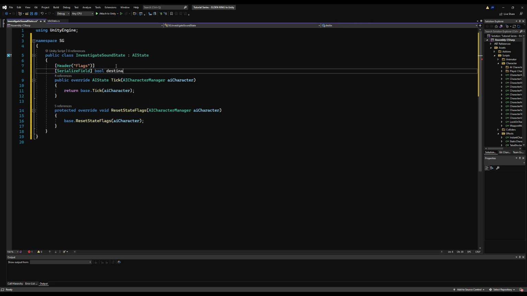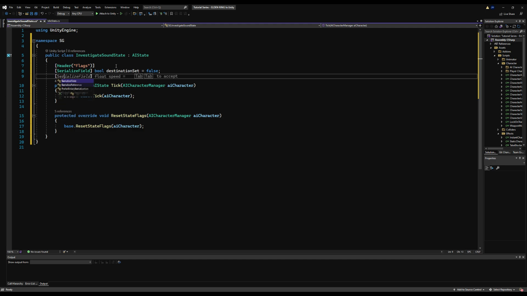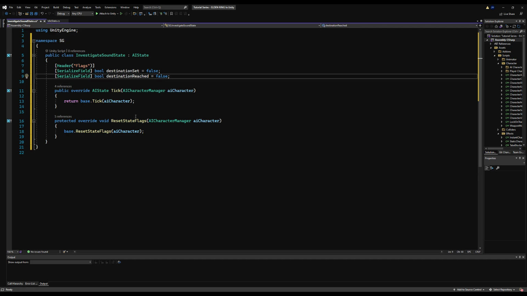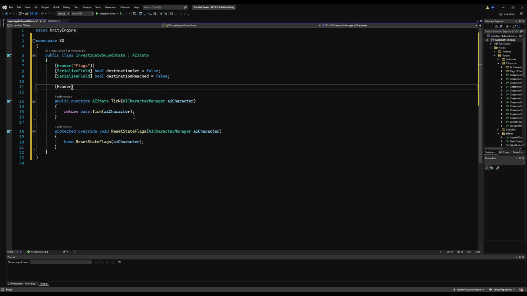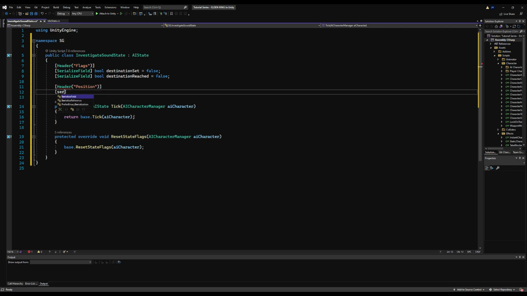So we could say serializable field bool destination set, by default equal to false, and then we're going to do one for bool serializable field destination reached. The reason why we're going to keep track of reached too is if you want the character to stand around there and idle or do some other action once they've reached the destination before switching state, we can just keep track of it there. So header position, and I'm going to make a serializable field.